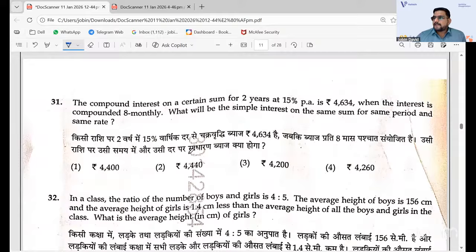And the compound interest. We have learned quarterly, we have learned half yearly, and they didn't ask anything like that. They asked compounded 8 monthly. That was a very surprising question. Interest compounded 8 monthly.